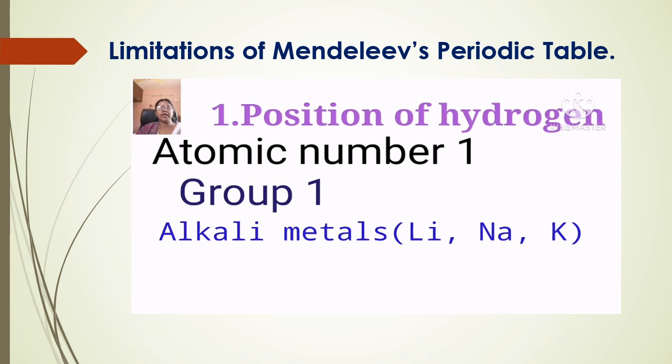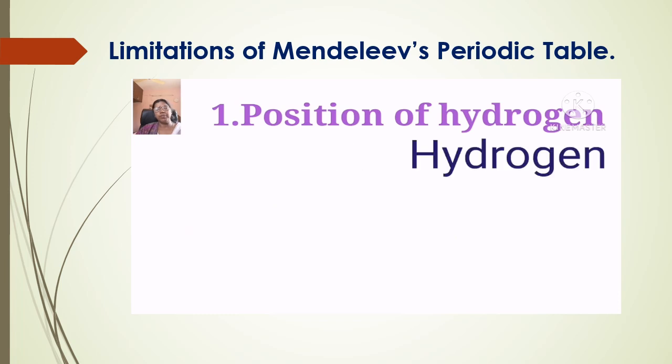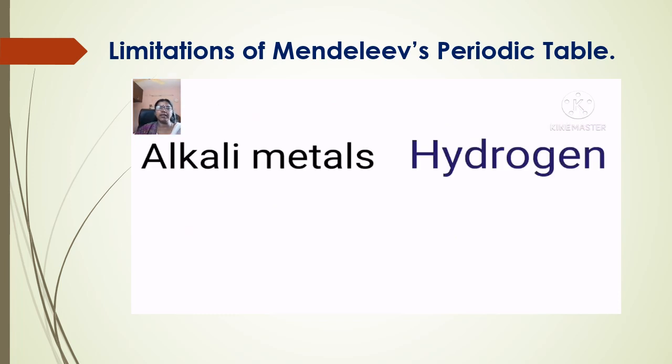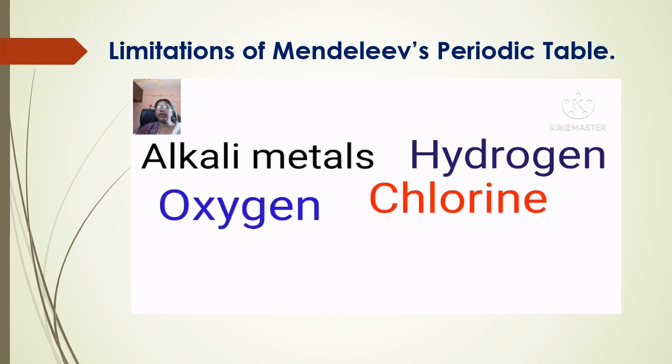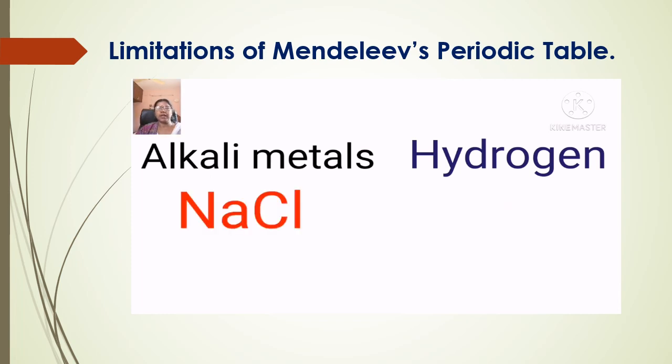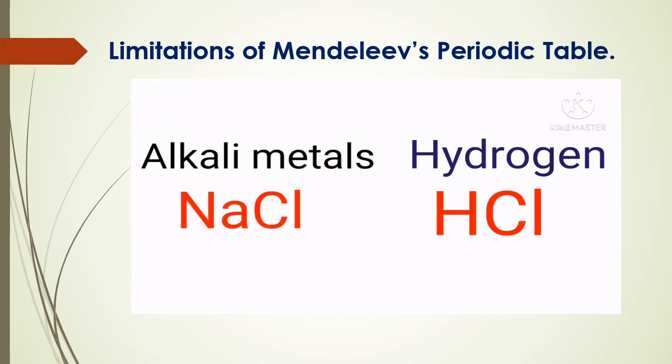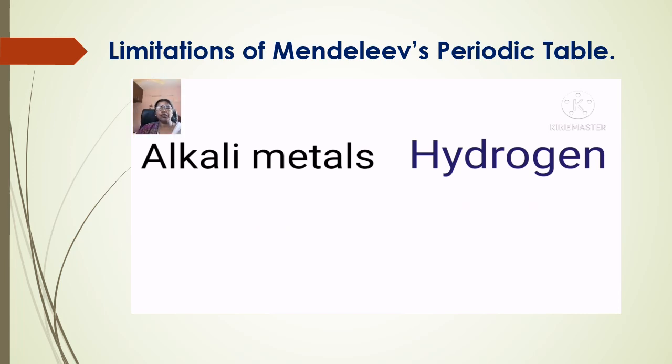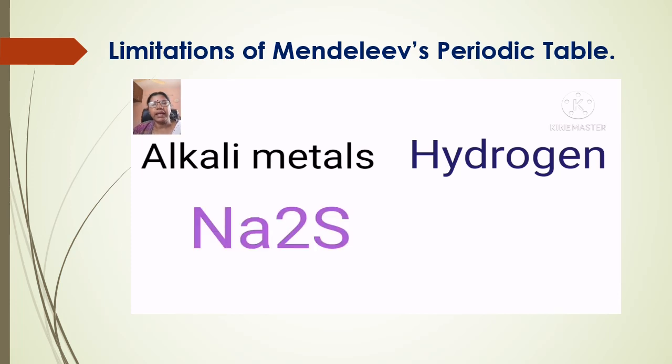hydrogen resembles alkali metals. For example, both hydrogen and alkali metals can combine with oxygen, chlorine or sulfur to form compounds with similar molecular formulas. Sodium forms Na2O, hydrogen also forms H2O. Sodium forms NaCl, hydrogen as well forms HCl. Likewise, sodium with sulfur can form Na2S, and hydrogen as well forms hydrogen sulfide, H2S.